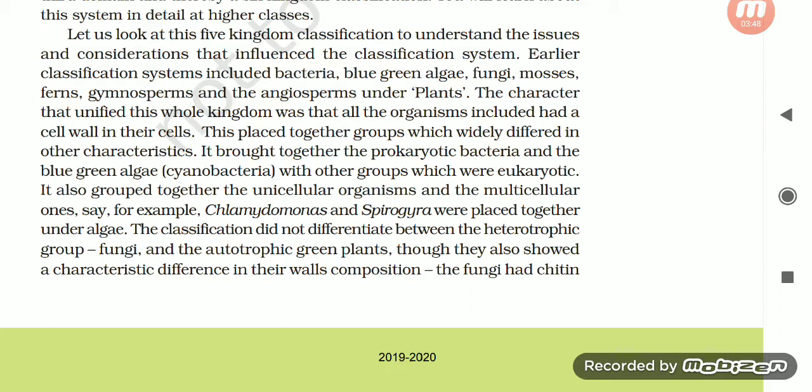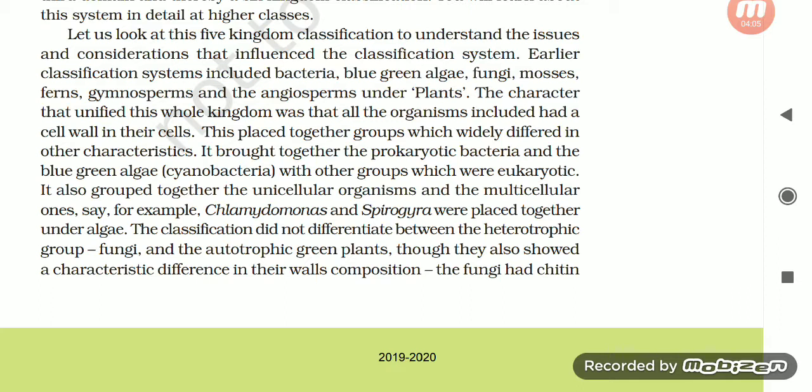It brought together the prokaryotic bacteria and the blue-green algae, cyanobacteria, with other groups which were eukaryotic. It also grouped together the unicellular organisms and the multicellular ones, say for example Chlamydomonas and Spirogyra, were placed together